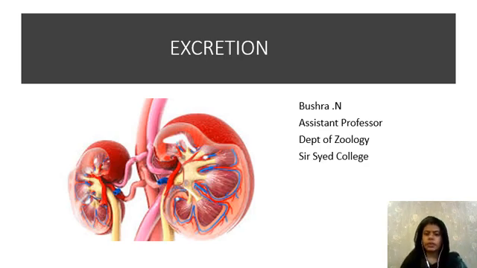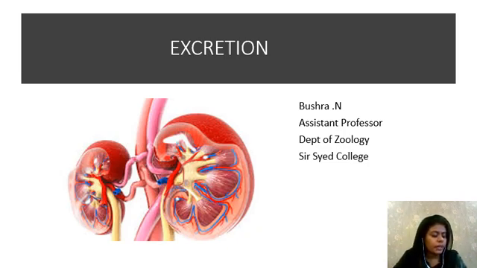Morning students. Today we are discussing a topic called excretion. Excretory system is the third unit of your syllabus. The unit includes a brief account of excretory organelles in different animals, that is, contractile vacuole, protonephridia, nephridia, Malpighian tubules, antennary glands, kidneys, etc. These are the different excretory organs present in the animal kingdom.